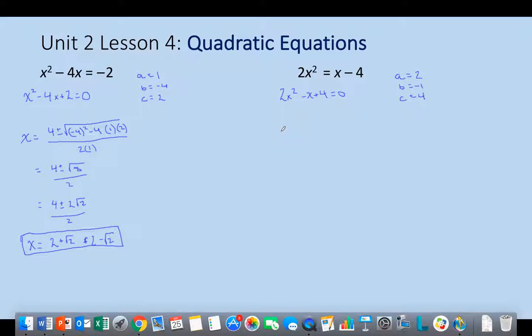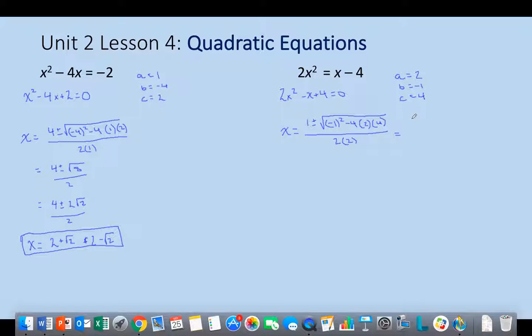All right, so as I go ahead and start plugging away here, I've got negative 1, should be positive 1, plus or minus the square root of negative 1 squared minus 4 times a, which is 2, times c, which is 4, all divided by 2 times a, which is 2.